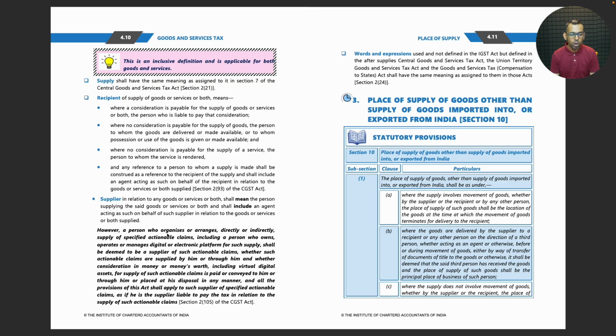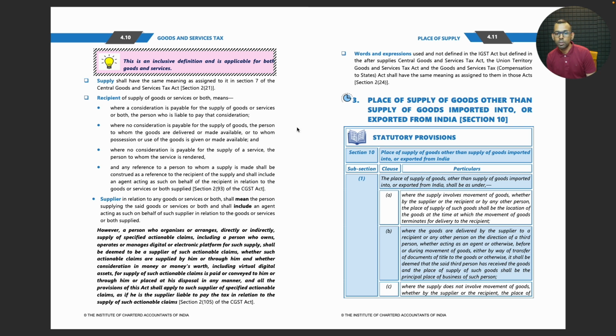However, a person who organizes or arranges directly or indirectly supply of specified actionable claims, including a person who owns, operates, or manages digital or electronic platform for such supply, shall be deemed to be a supplier of such actionable claims, whether such actionable claims are supplied by him or through him, and whether consideration in money or money's worth, including virtual digital assets, for supply of such actionable claims is paid or conveyed to him or through him or placed at his disposal in any manner, and all the provisions of this Act shall apply to such supplier of specified actionable claims as if he is the supplier liable to pay the tax in relation to the supply of such actionable claims.